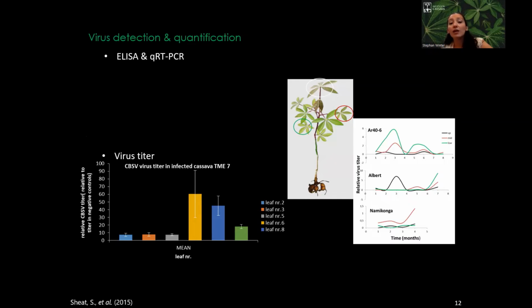We also want to know from which part of the plant we have to sample. We know already that the virus titer differs in the cassava leaves, and it's concentrated in the lower part. It's not only different within the cassava leaf, it also differs by time. You see here that in the susceptible plant the infection starts earlier, while in the resistant plant, Namikonga, the infection starts very late. So you really have to get the timing right to screen for resistance, because it is important when the infection starts.